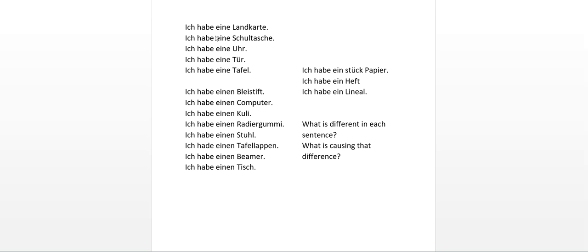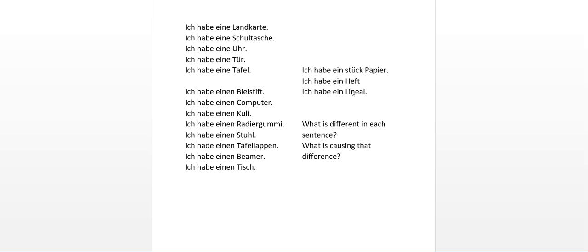So that's the difference. So here you have the word a, but it's changing. It's changing every time. And what's it changing based on? Well, obviously all these words are different, and all these words are different, and all these words are different. So what I was hoping you notice is all those words have different genders. Here we have all feminine words. Here we have all masculine words. Here we have all neutral words.